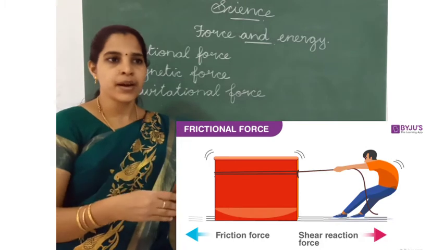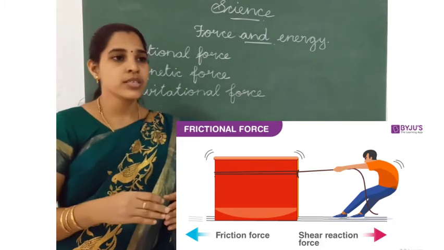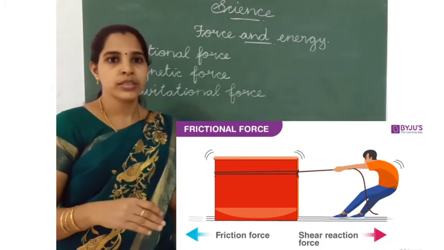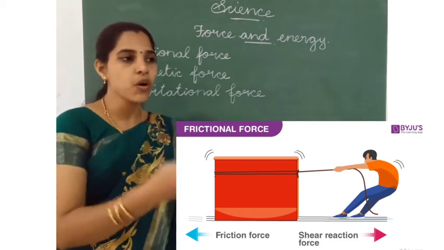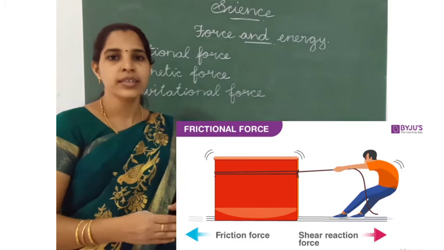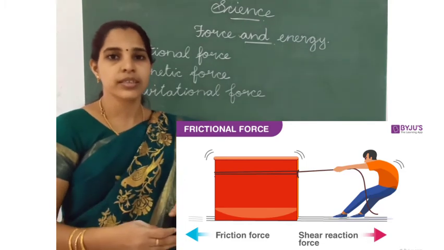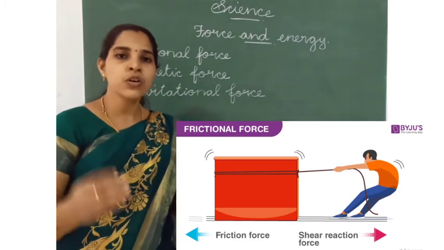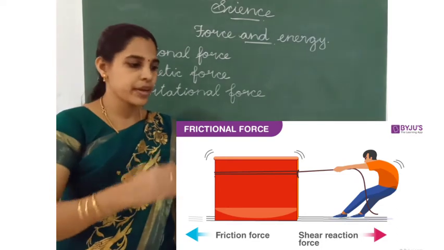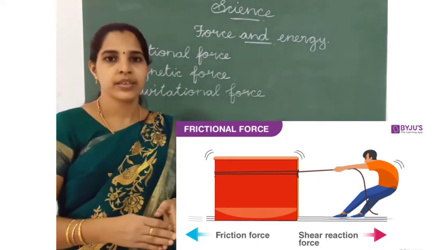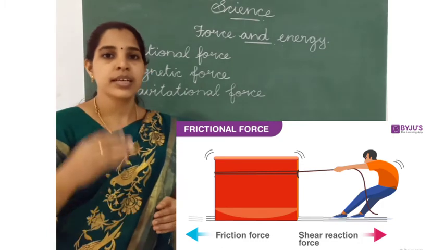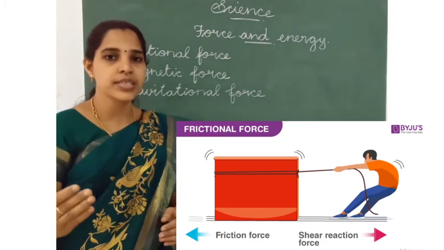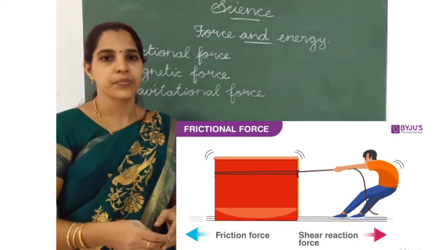And in rough areas, like grass areas or road, it is not smooth. When we walk in that rough area, it is difficult to walk. It has more friction. We need to stop again and again. So, smooth surfaces cause less friction, rough surfaces cause more friction.